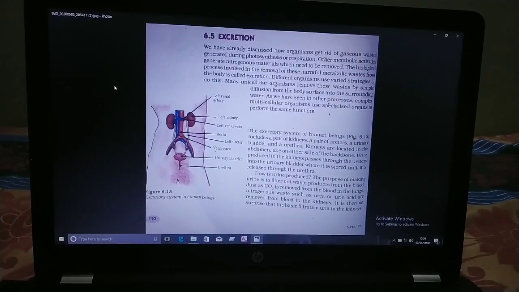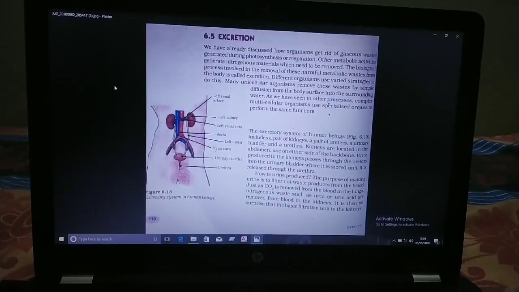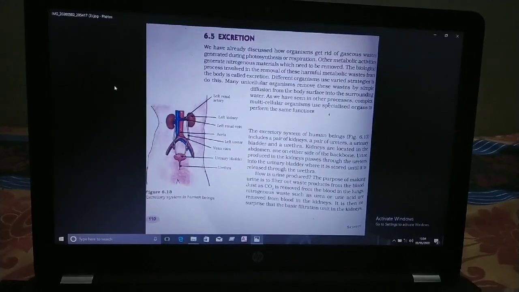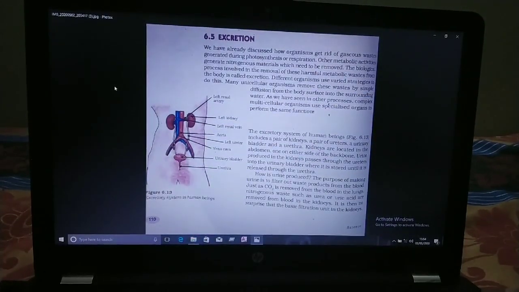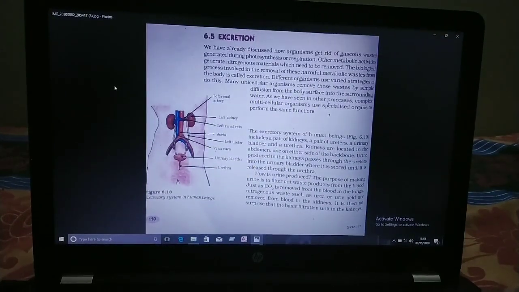The bladder is a bag which stores urine till it becomes fully packed. Afterward it has to be excreted. Along with the bladder there is also the urethra.